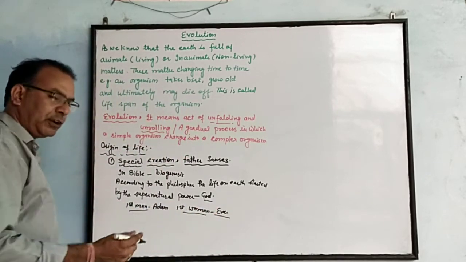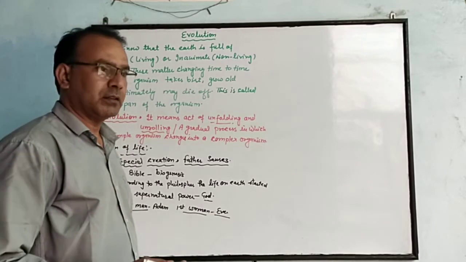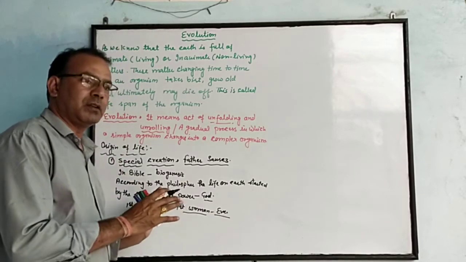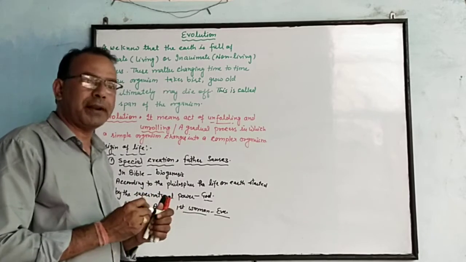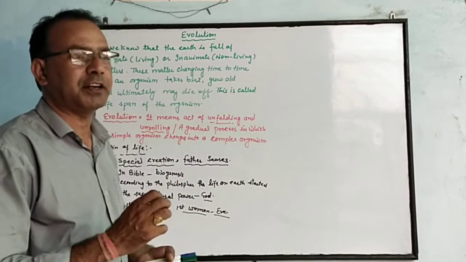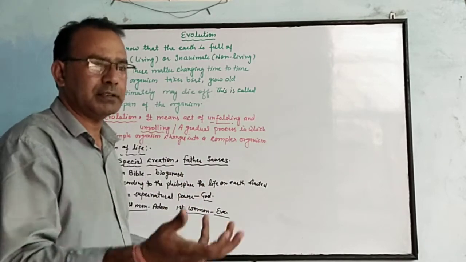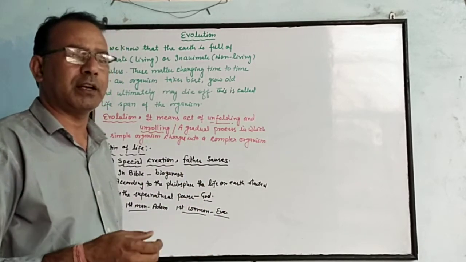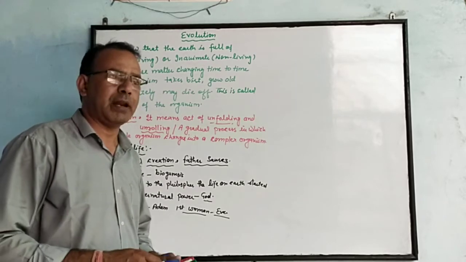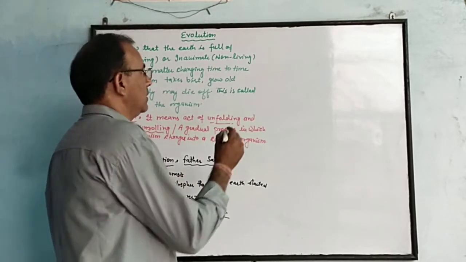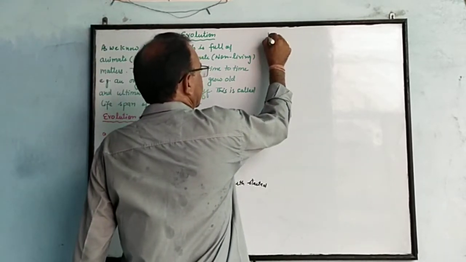But according to Hindu mythology, the supernatural god Brahma created life on earth, just as he sent one male and female on earth. The male was Manu and the female was Shraddha.